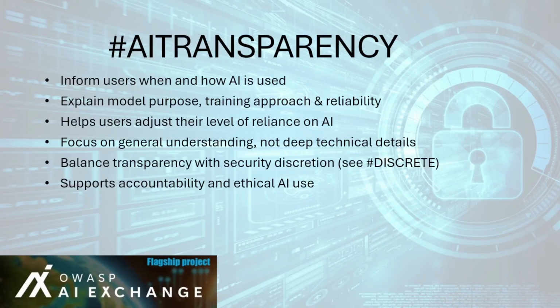Balance openness and security. Transparency must be weighed against confidentiality needs, see discrete control, in order to avoid revealing details that could aid attackers. Example applications are as follows. Displaying a notice like "this content was generated using AI." Providing plain language summaries of how a recommendation or decision was made. And sharing general model reliability or confidence scores with users.